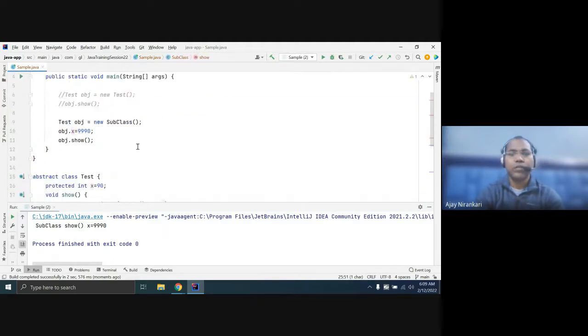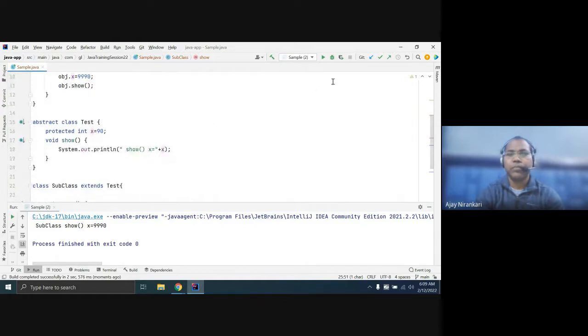Here you notice 99. So public is accessible, protected is accessible, but private is not accessible.